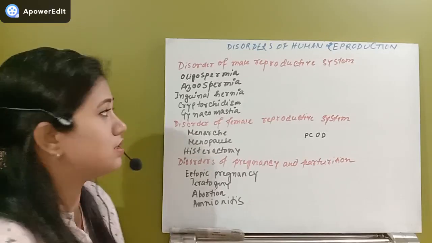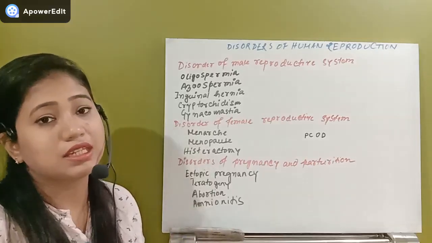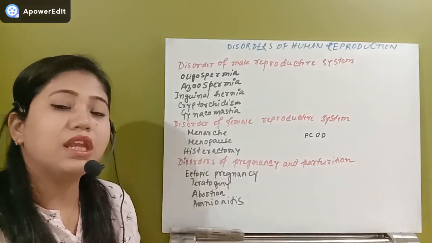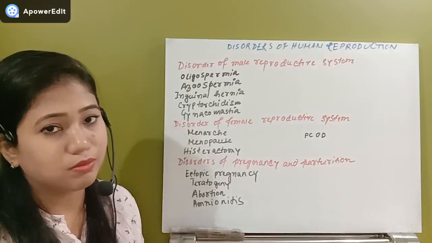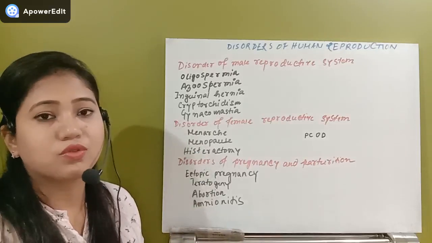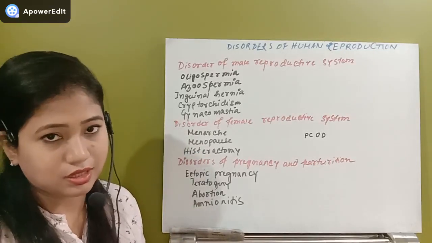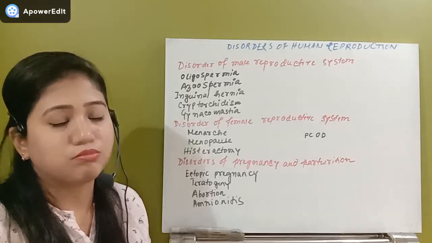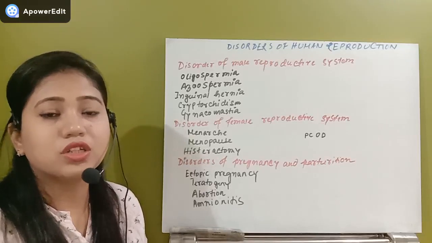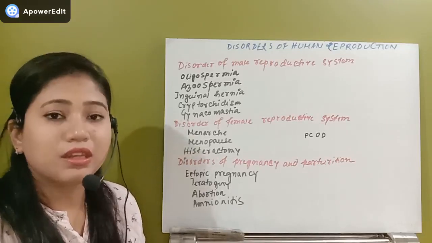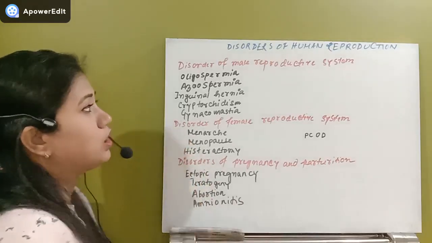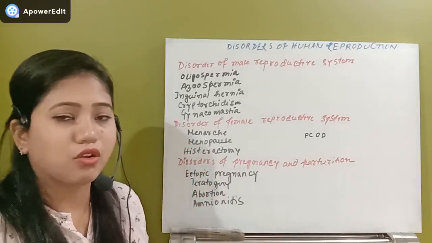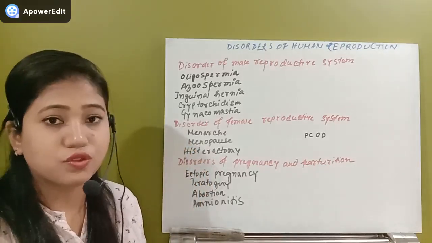But what happens if the semen contains less than 20 million spermatozoa, it may be possible that no spermatozoa can reach the site of fertilization. Though the number is very much higher, then also maybe the sperm cannot reach the site of fertilization. This condition is known as oligospermia, or we can also call it oligozoospermia.